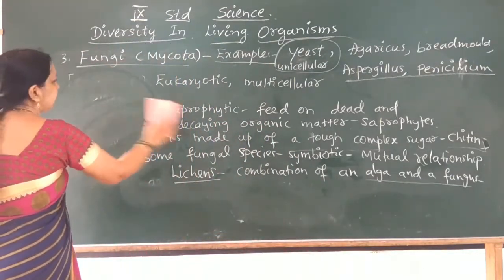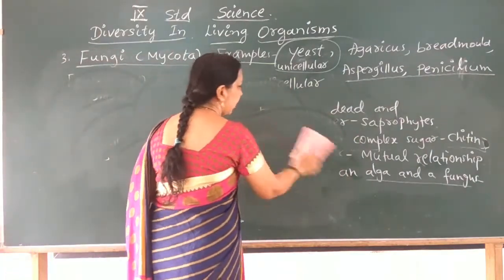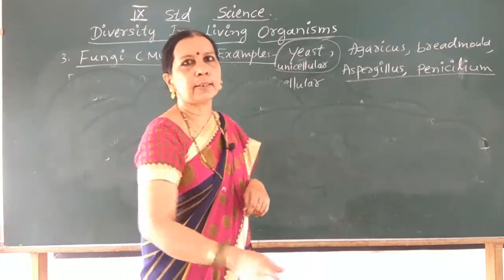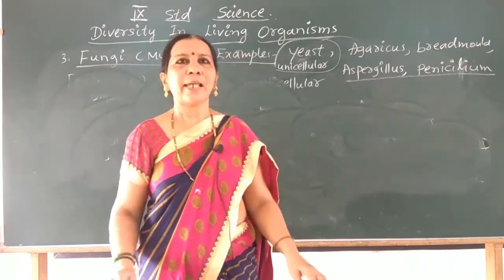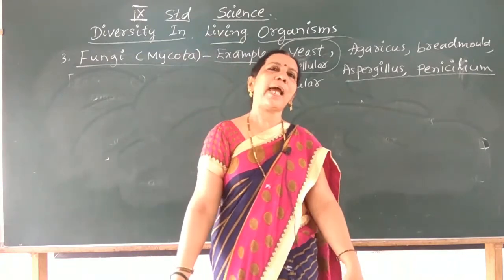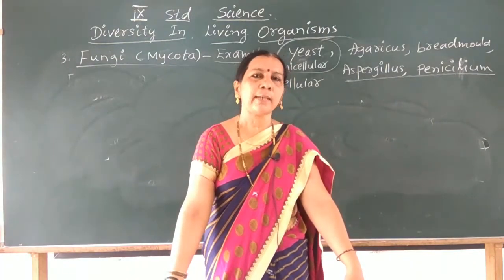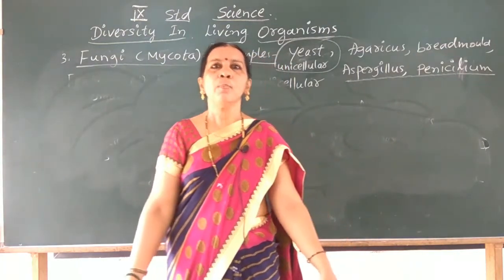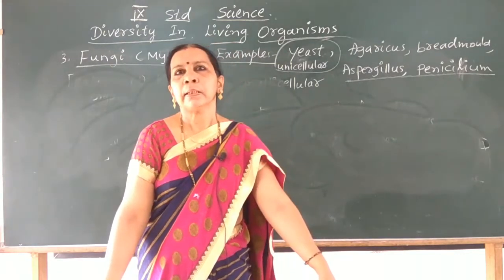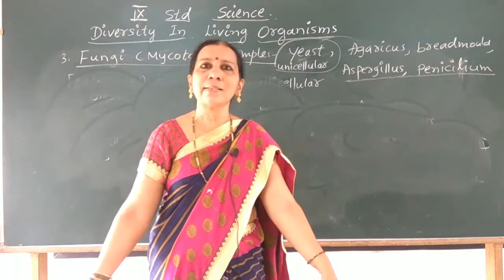Now about Plantae, you know already. Can you tell me what are the features of Plantae? All green plants are included under the kingdom Plantae. They are all multicellular eukaryotic organisms with cell walls. The further classification of the kingdom Plantae, let us learn in the next topic.